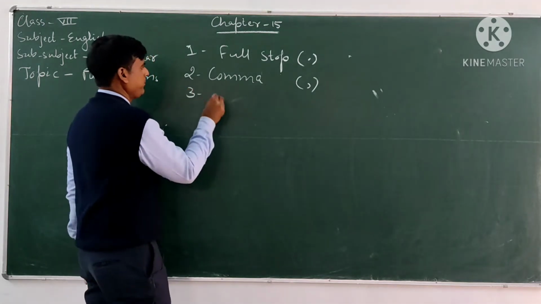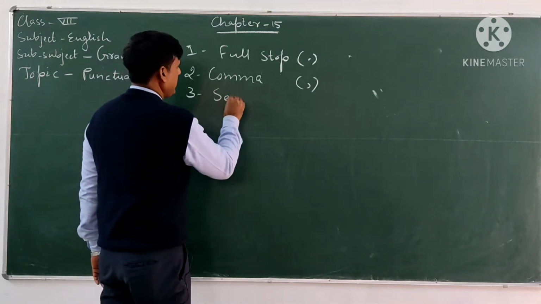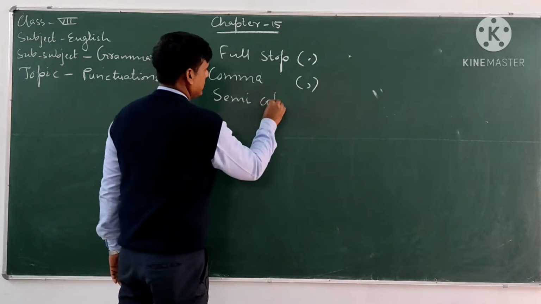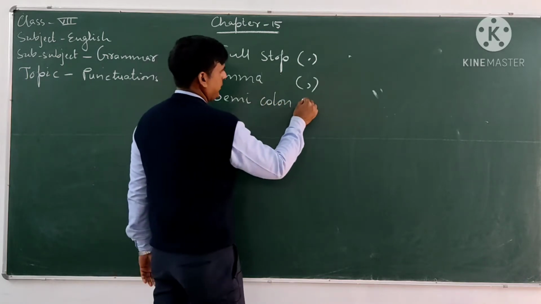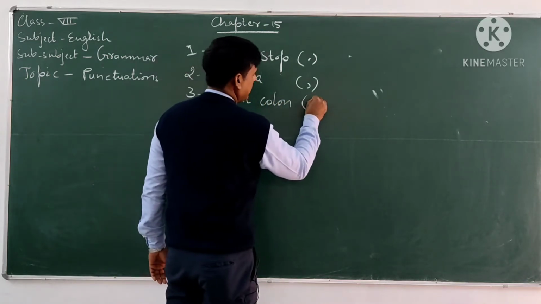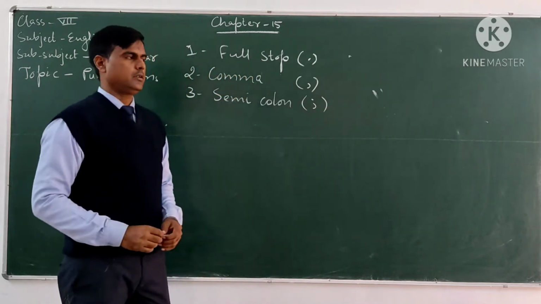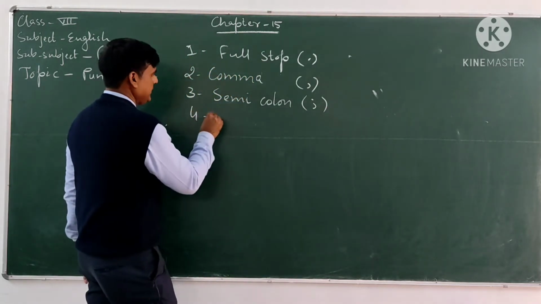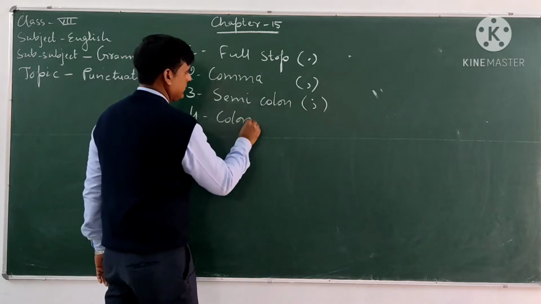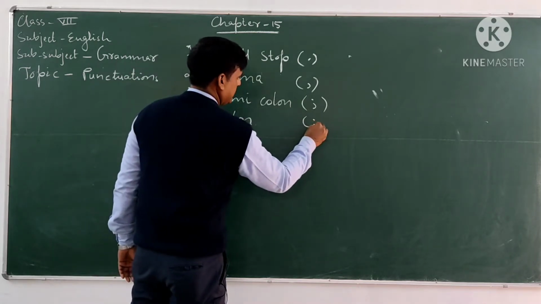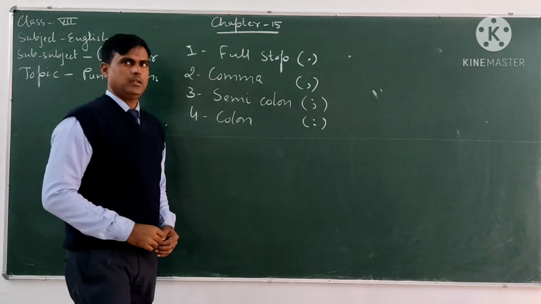Number 3, semicolon, this is the symbol of semicolon. Then we can say colon, this is the symbol of colon.